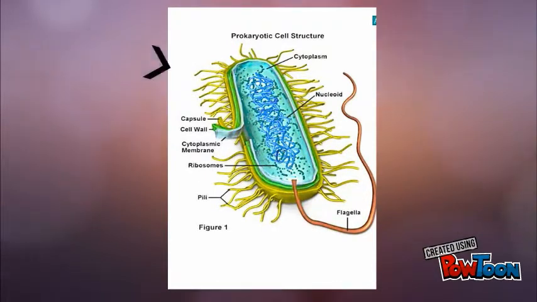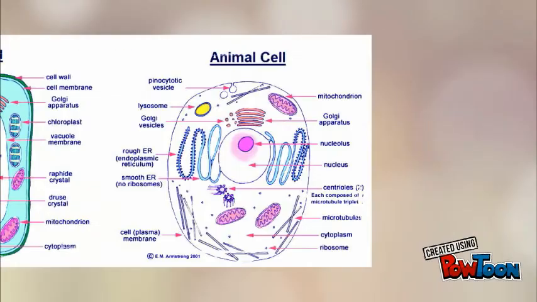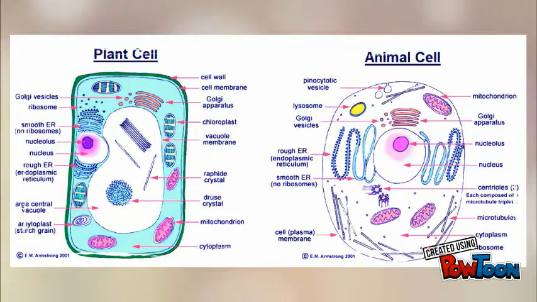These cells have cytoplasm, free-floating DNA, ribosomes, a cell wall and membrane, and occasionally a flagellum. Eukaryotic cells have a nucleus in all the organisms that the prokaryotic cells lack. Again, these cells differ from each other. Eukaryotic cells differ from plants to animals. Plant cells have a cell wall, a large vacuole, and chloroplast that the animal cells don't have.